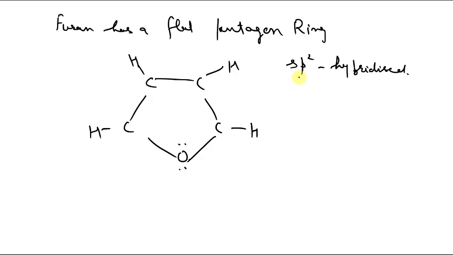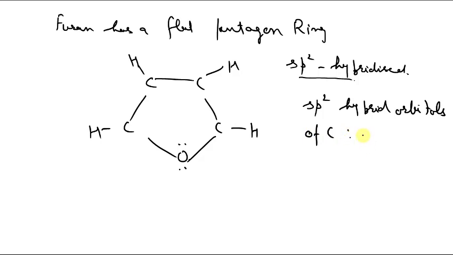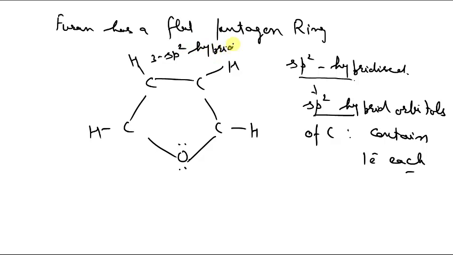Now if we talk about the sp2 hybrid orbitals of carbon, each carbon has 3 sp2 hybrid orbitals, and each hybrid orbital contains 1 electron, which is used in the formation of sigma bonds.